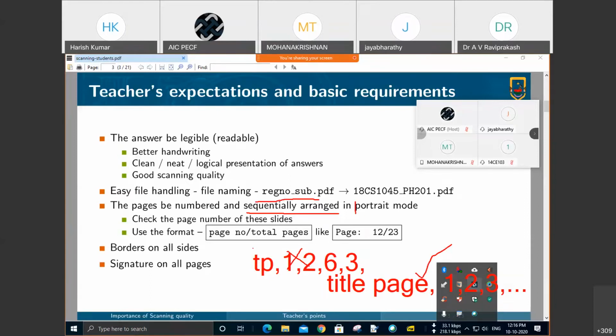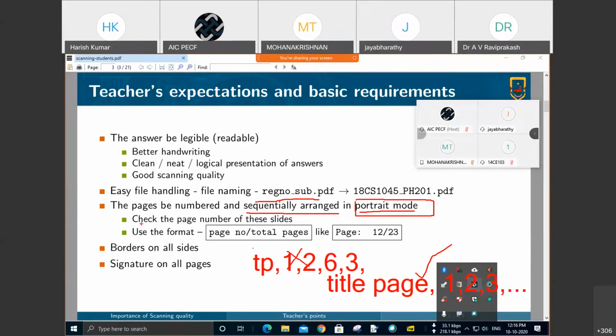Pages should be arranged in portrait mode. Why I am making this particular request to you is, in the other slides I will show the picture. So every page should be in portrait mode. The orientation should be consistently portrait mode.